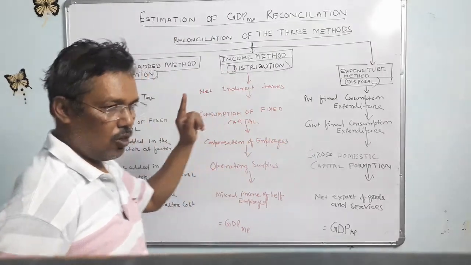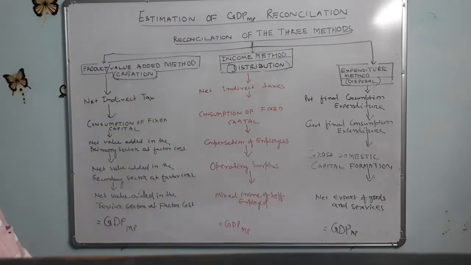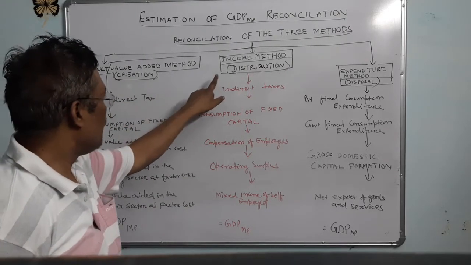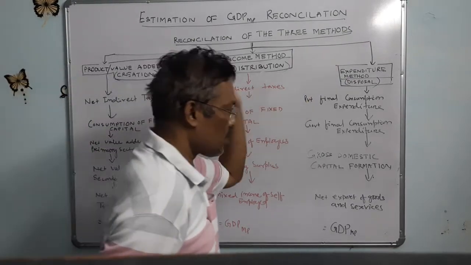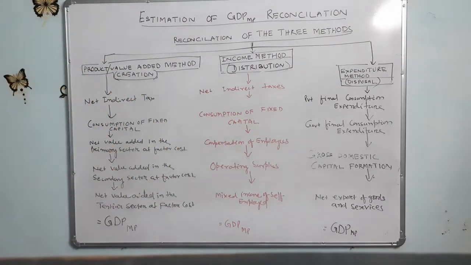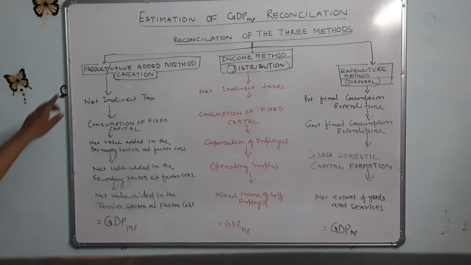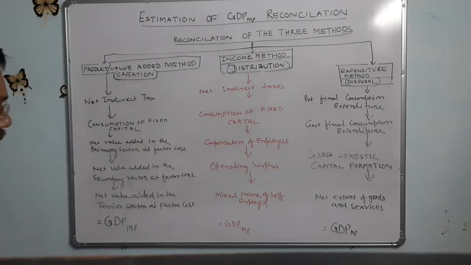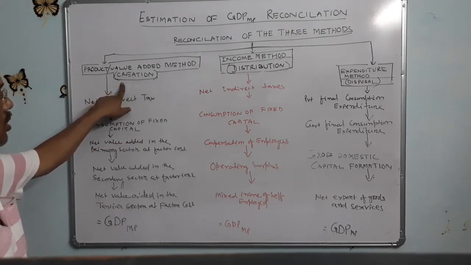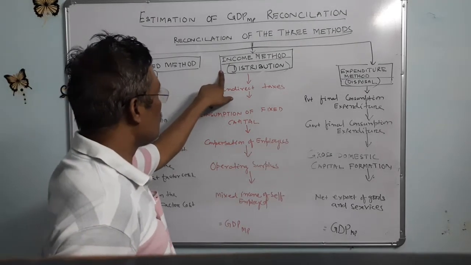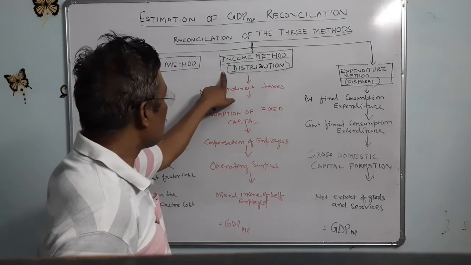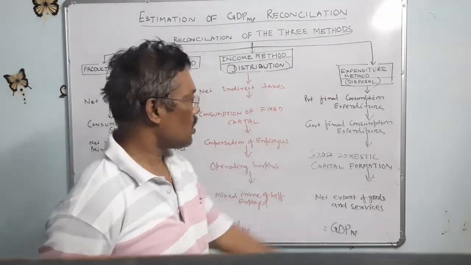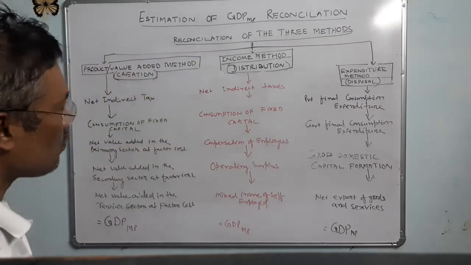This is the revision work. Already we have discussed. This table will clarify the reconciliation of the three methods. First one is the product or value added method, which creates that value. That is why it is called the creation method. Income method is where income is created, that is the distribution method. Expenditure method is the disposal method.